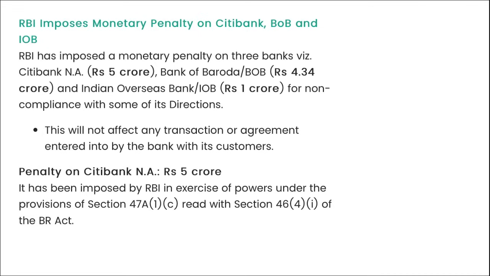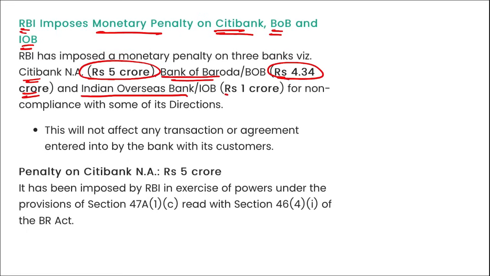Right? Then apart from this, remember, RBI has imposed monetary penalties on Citibank, Bank of Baroda and Indian Overseas Bank. Citibank has been penalized 5 crore rupees, Bank of Baroda 4.34 crore, and Indian Overseas Bank 1 crore, for non-compliance with some of their directions. Correct? So remember this amount, along with the banks on which these penalties were imposed.